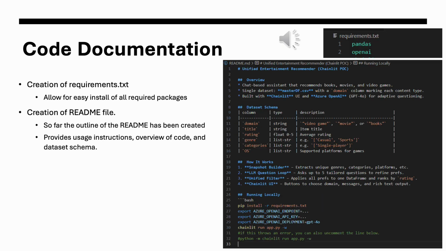As we have completed the code, we are now ready to begin on the documentation of the code. The first thing we did is create a requirements.txt file. This file contains all of the packages we use in the app to allow for easy installation of all required packages when running the application. We have also created the README file. We've started with the outline, laying out what we will eventually have built out for the users. We will be providing an overview of the application, usage instructions on how to run this locally, instructions on how the application works, breaking it down step by step, and finally providing the dataset schema so that users know what data is available to them within the application.